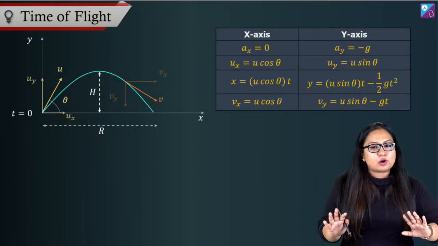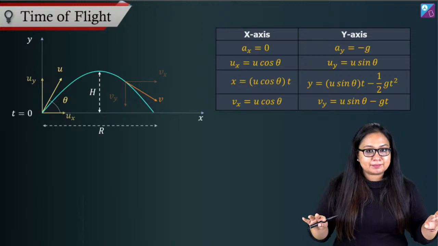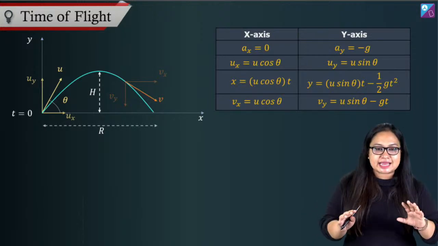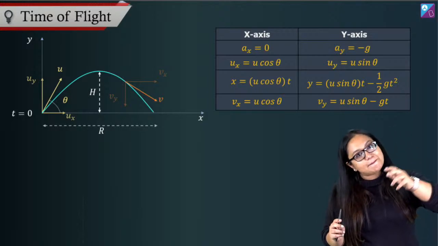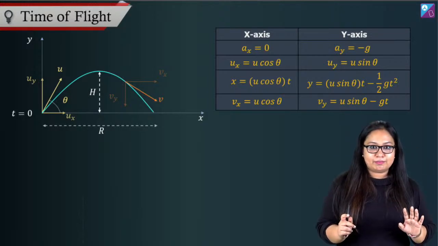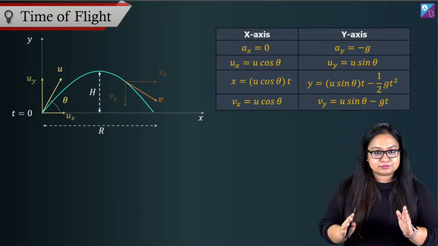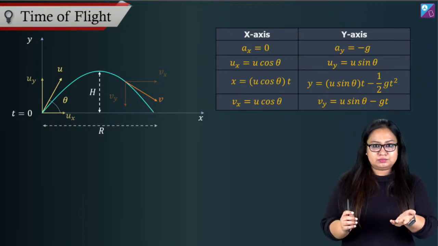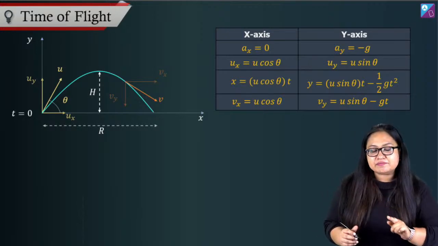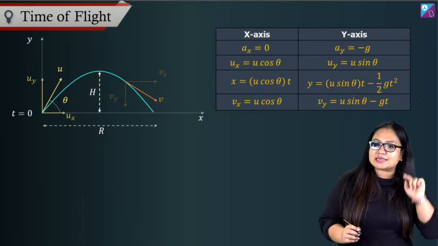Here also, you don't need to memorize anything. We will just take what we did in the previous 1D motion and apply the same analogy over here. So now pay attention. If I take a ball and throw it up with u, how much time will it take to come back down? We did this yesterday, right?